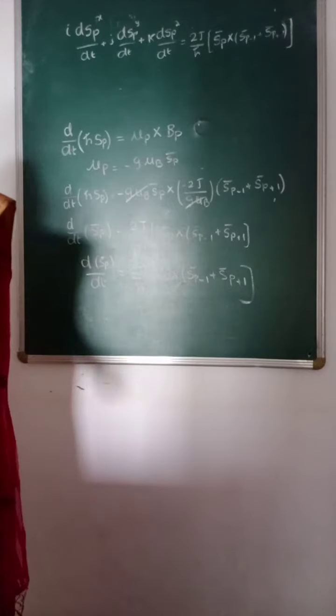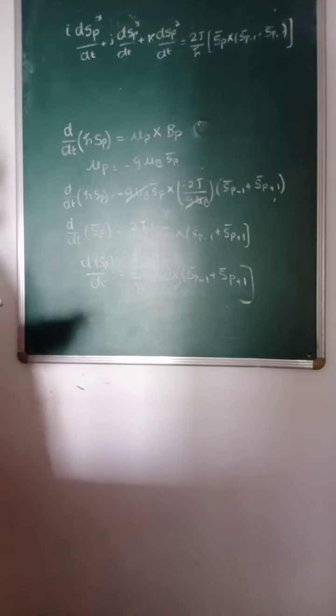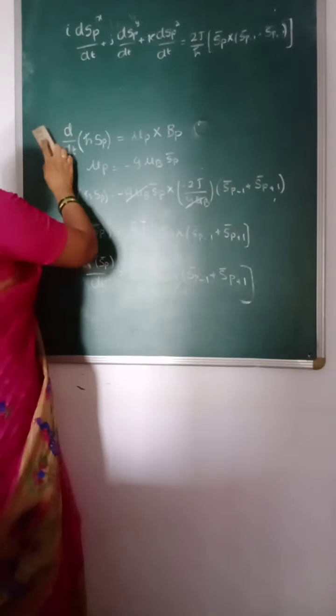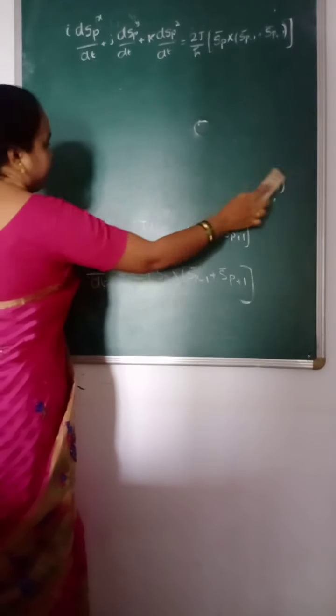So on the right hand side we have the cross product of S_p bar cross (S_p minus 1 plus S_p plus 1).